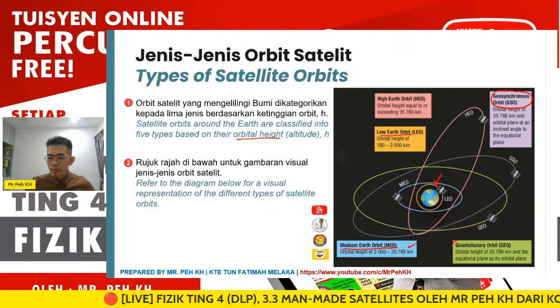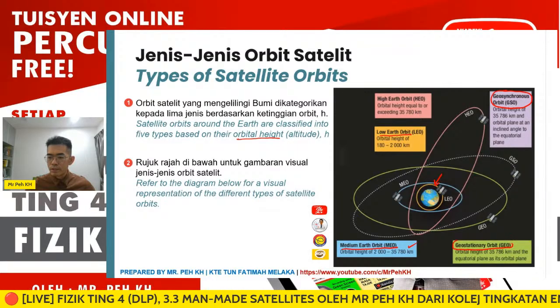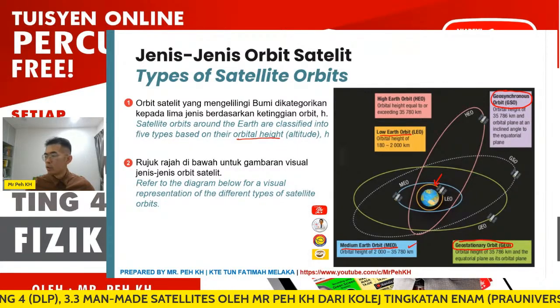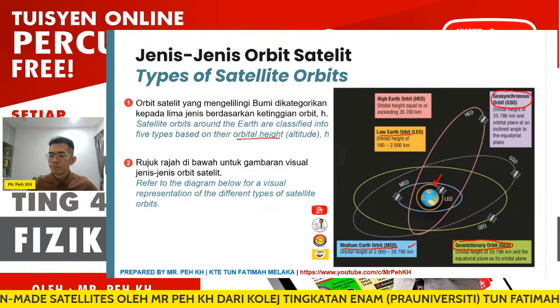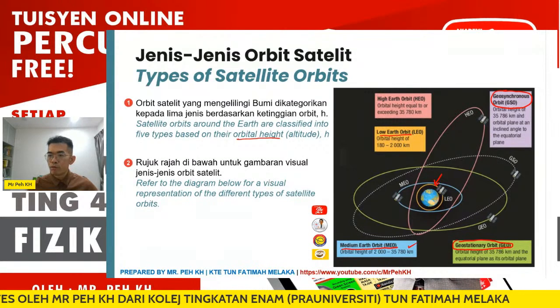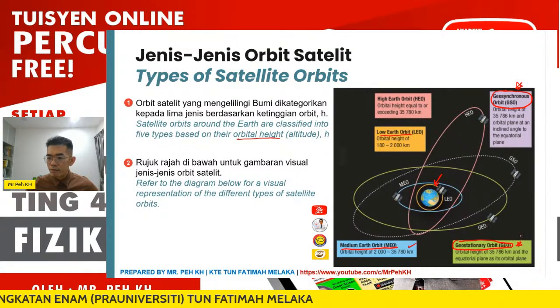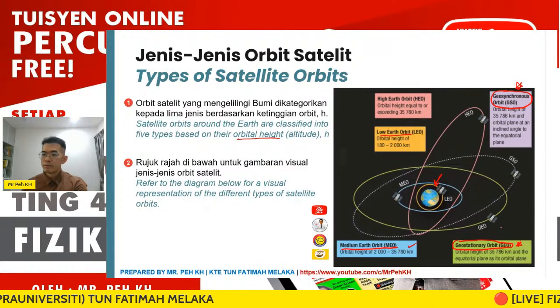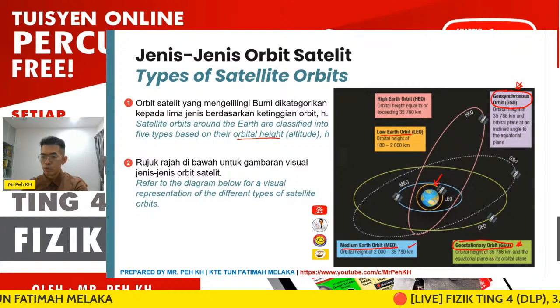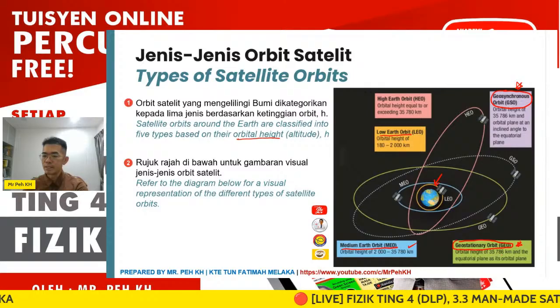Okay, another one is the geostationary orbit, which is what we need to know in Learning Standard 2. You see both the GSO and the GEO have the same orbital height from the surface of the Earth, which is 35,786 km.